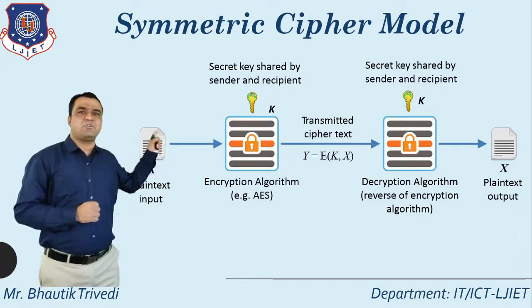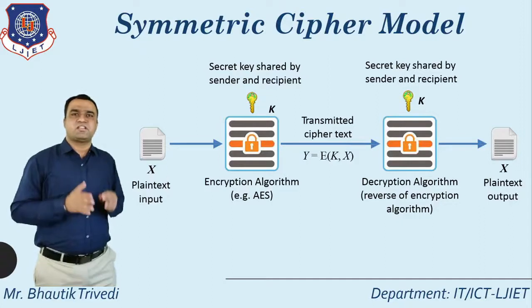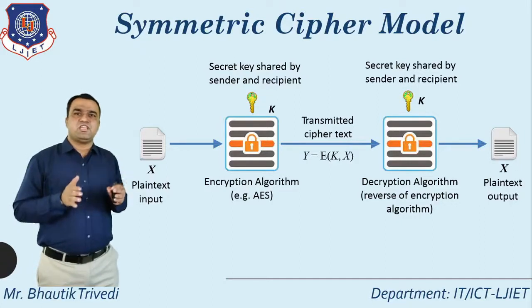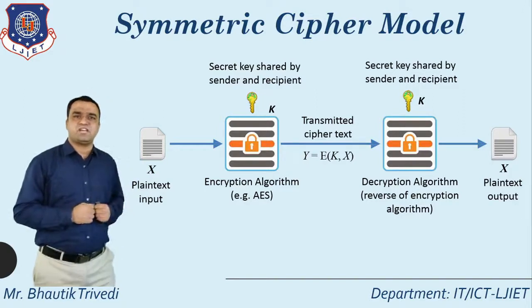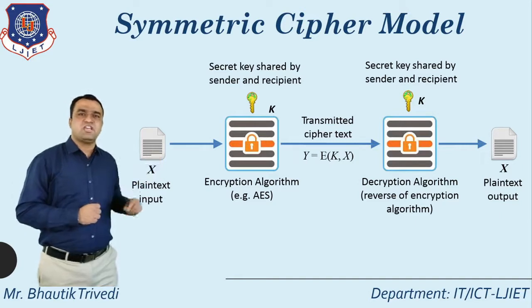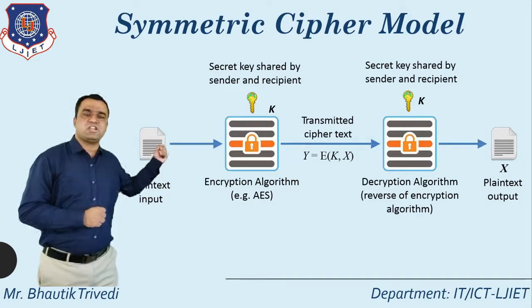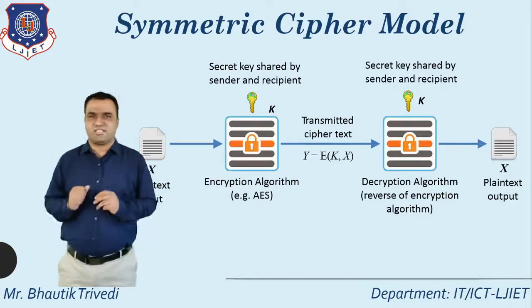Whatever you generate is treated as the transmitted ciphertext. How do I generate the transmitted ciphertext? Y is equal to E(K, X). What is the meaning of X here? X means message. K means key. E means encryption algorithm. And Y means the ciphertext.